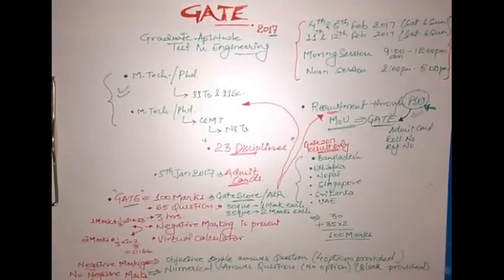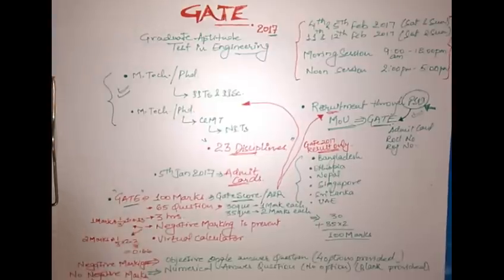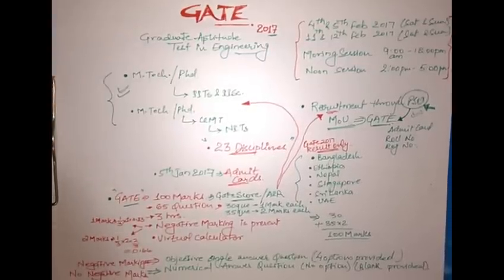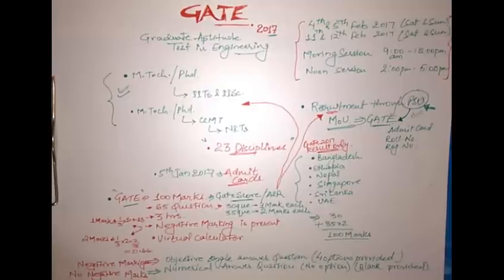So you have to be very careful about the type of question you are attempting, because if you are attempting an objective single answer question where 4 options are provided, and you have to take a single option for that particular question, if you attempt that question wrong, then either it will be of 1 mark or 2 marks. So irrespective of that, 0.33 or 0.66 will be deducted from your total result.